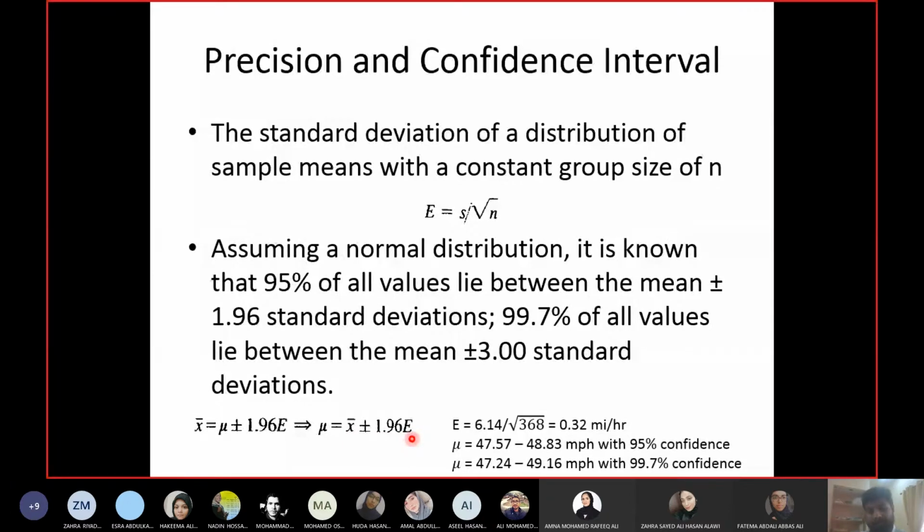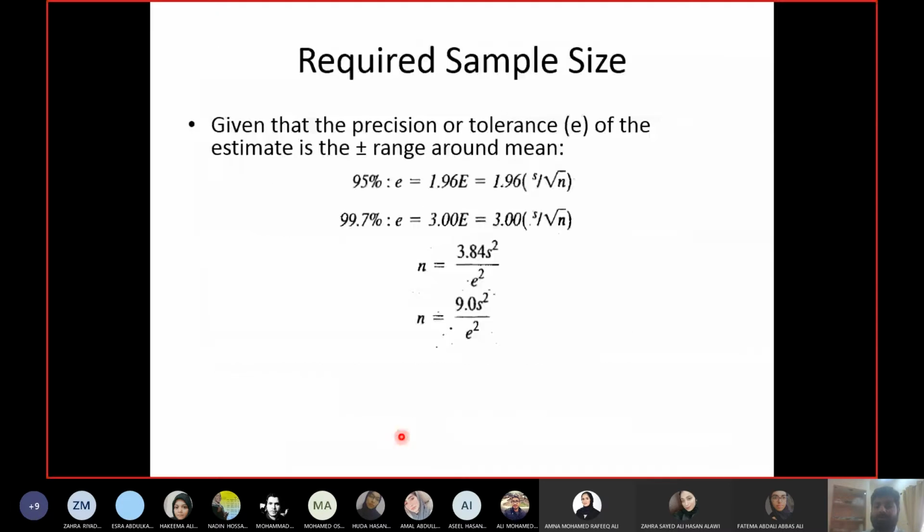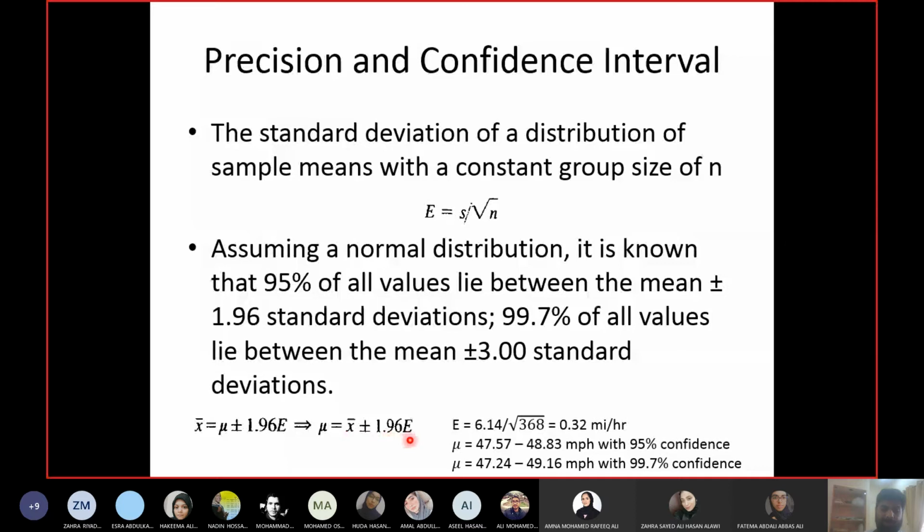If you apply this statement to our speed data, that means 95% of drivers are driving within this range, and only 5% of drivers are driving out of this range, which is X bar plus minus 1.96 E. So this is one part of the central limit theorem.